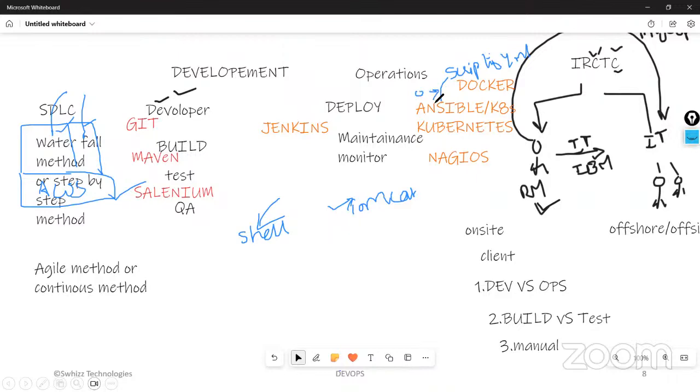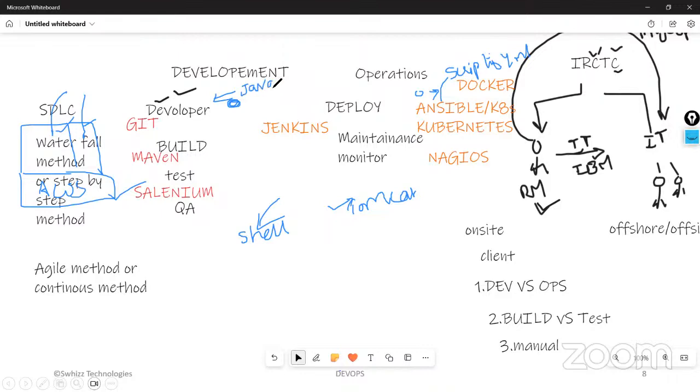We need to learn some scripting language, but there is no need of learning any programming language. There is a lot of difference between a programming language and a scripting language. Programming languages are used by developers, who will be using some Java, some Python.